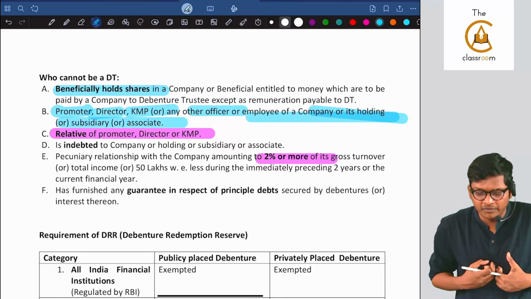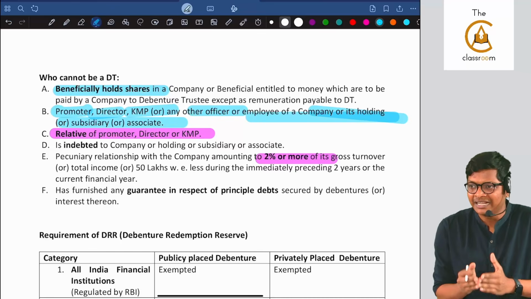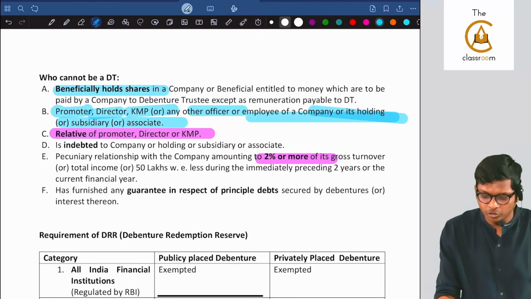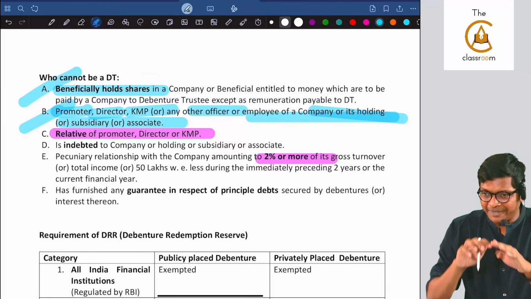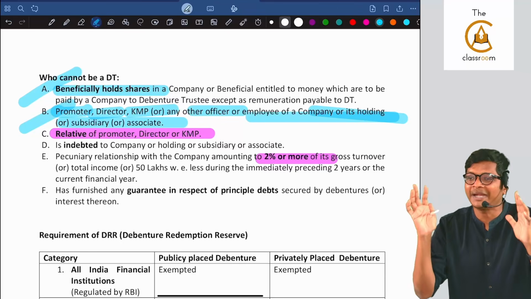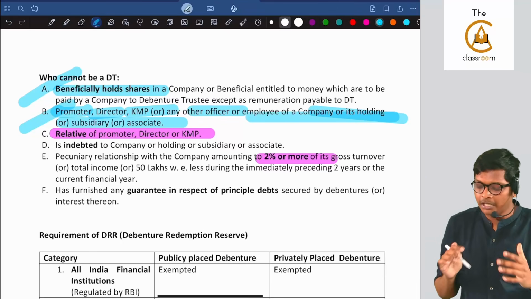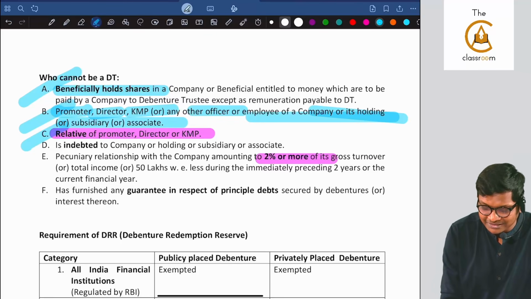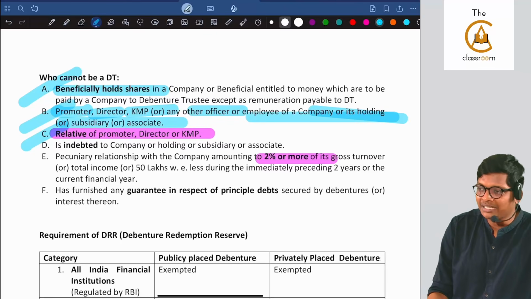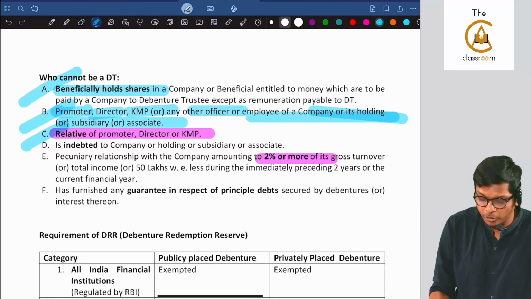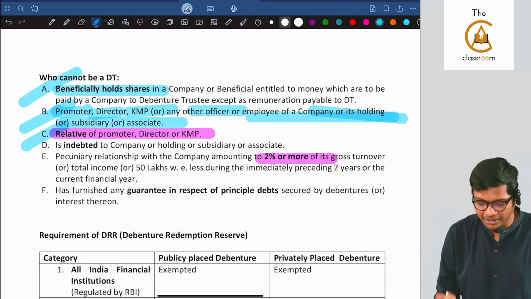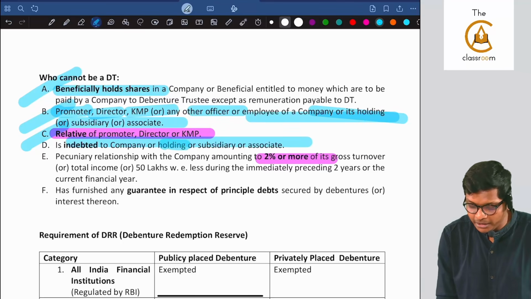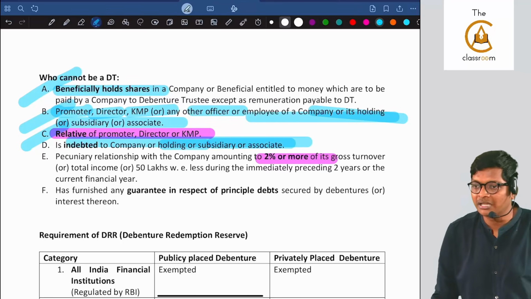Because we are in the VAV revision, I am not drawing the diagram, guys. Otherwise, we can create one diagram. So first is shareholder. Second is basically part of the company's top management: promoter, director, KMP, or employee or officer of the company, or holding or associate. Third is a relative of the promoter, director, or KMP. Only a relative of the promoter, director, KMP, not of an employee. Then, indebted to the company or its holding, subsidiary, or associate.